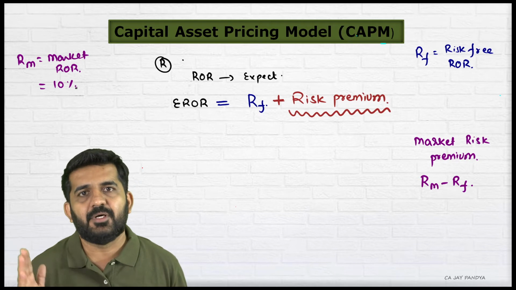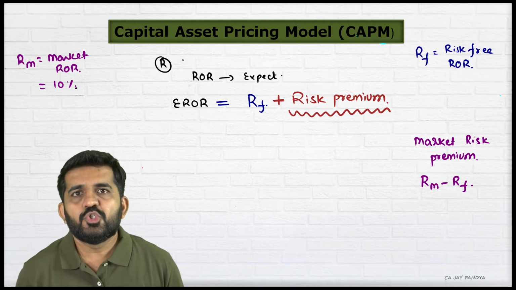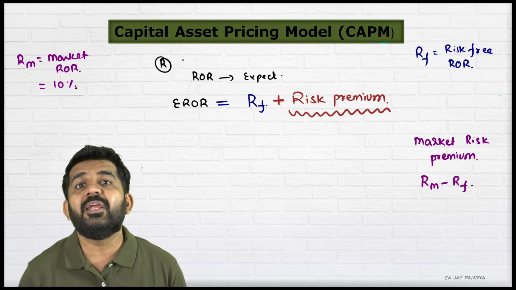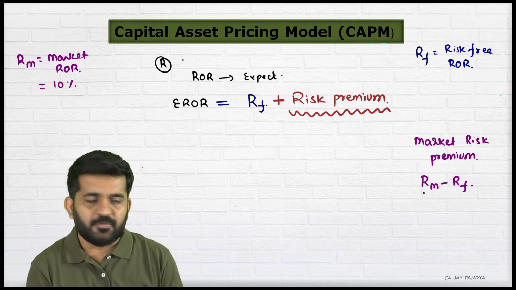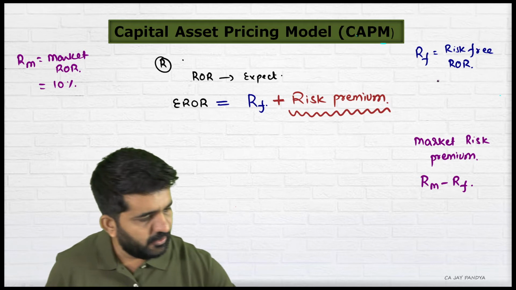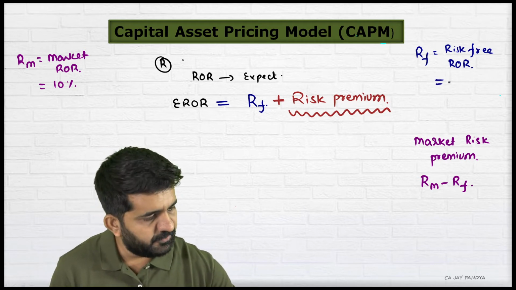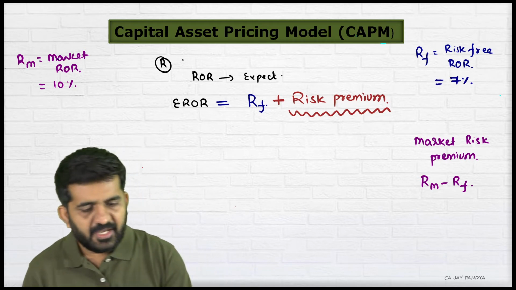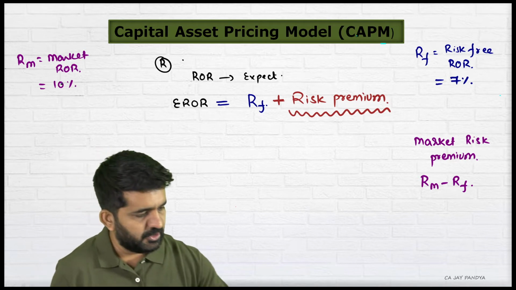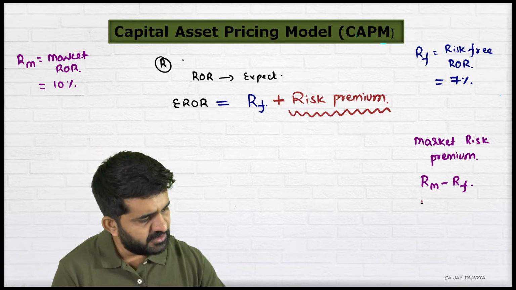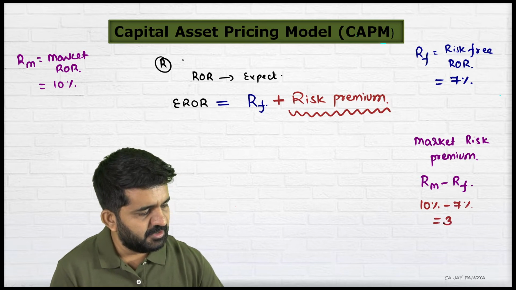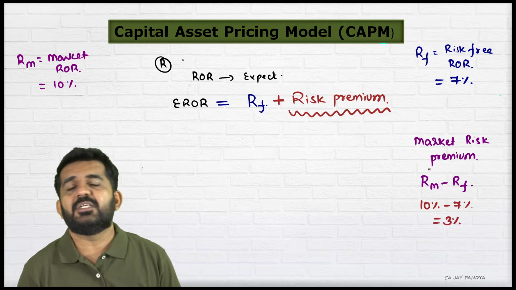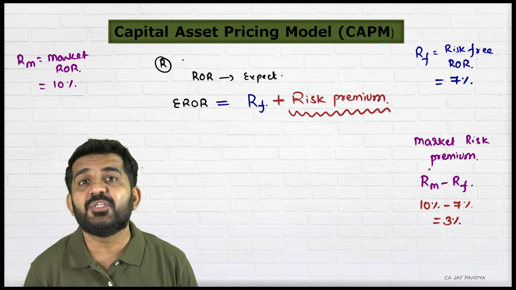Sensex is an index for the market. So you will be considering what rate of return the market is giving you, and that will be nothing but the market rate of return. Is it all right? Say in our example we are taking the risk-free rate of return as 7% and the market rate of return as 10%. So RM minus RF is 10% minus 7%, which is 3%, and 3% is nothing but the market risk premium.